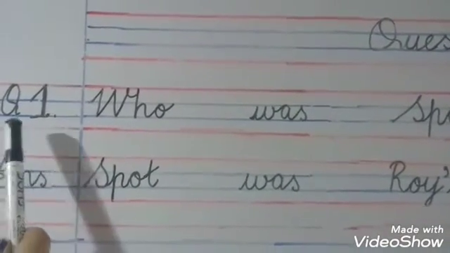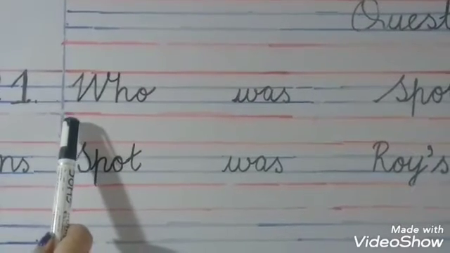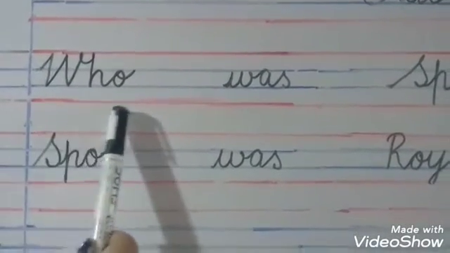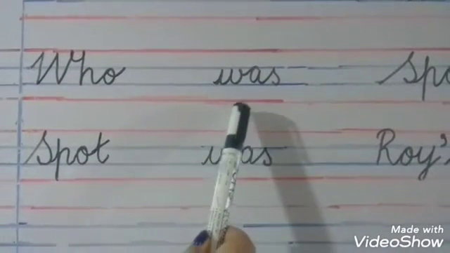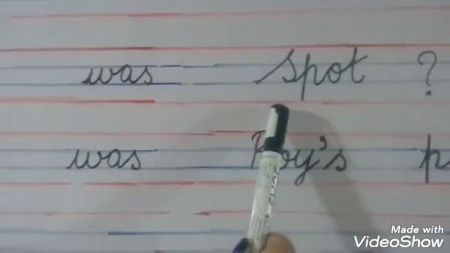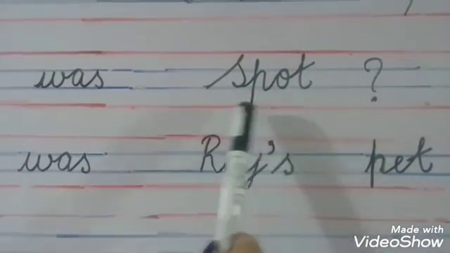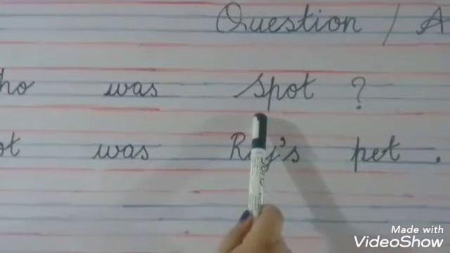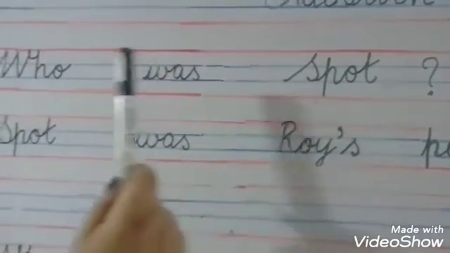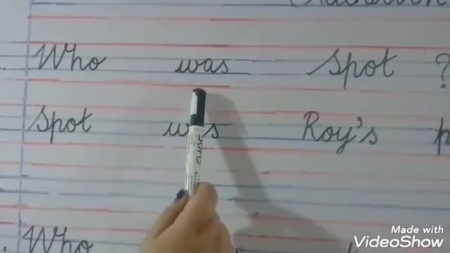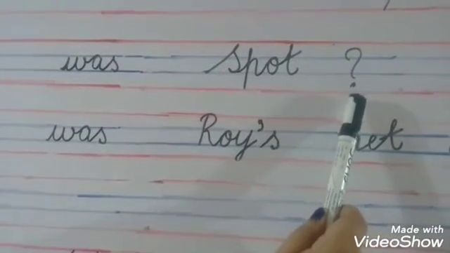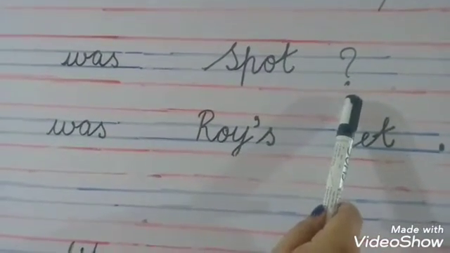Third line, Q1, question 1, and next to the margin write WHO, who, WAS, was, SPOT, spot, S with capital because it's a name. Again, who was Spot, and a question mark. For a question we put a question mark.